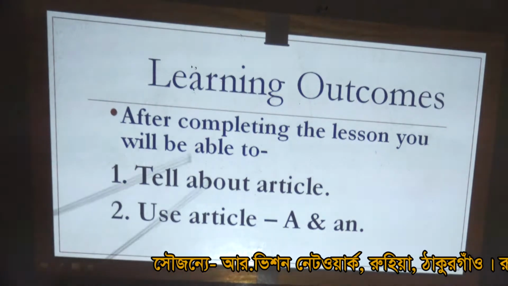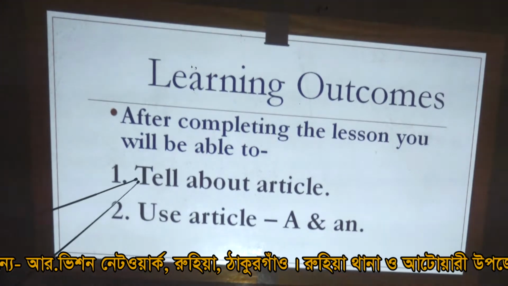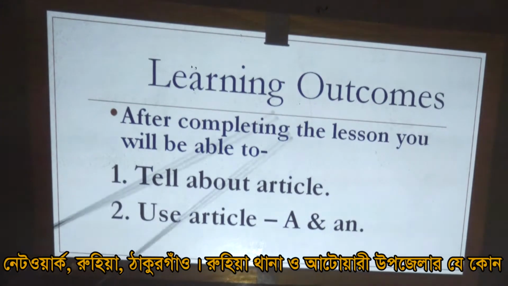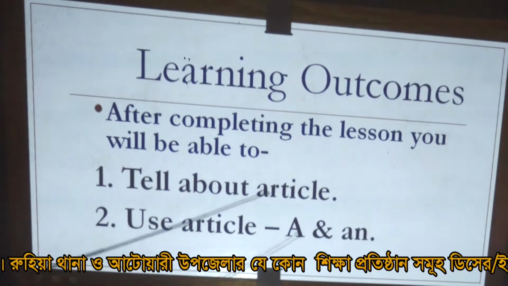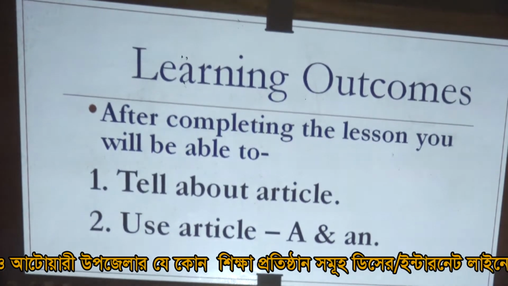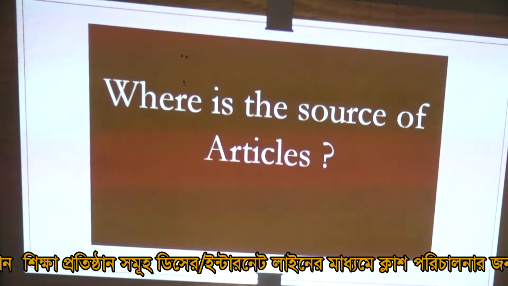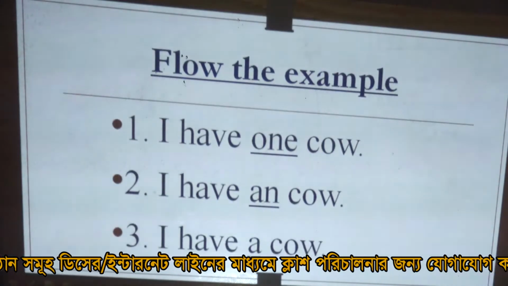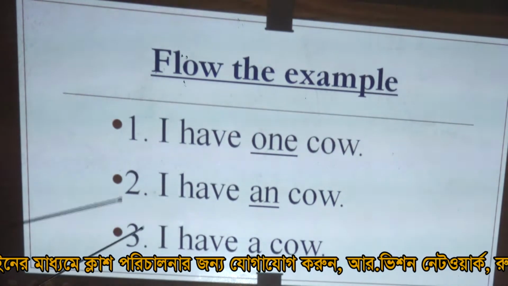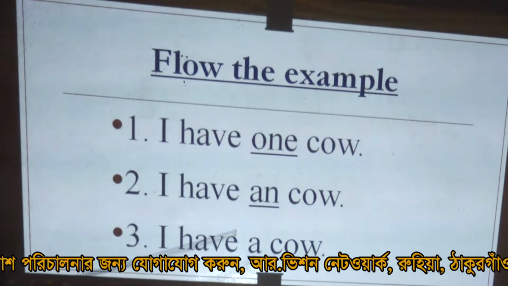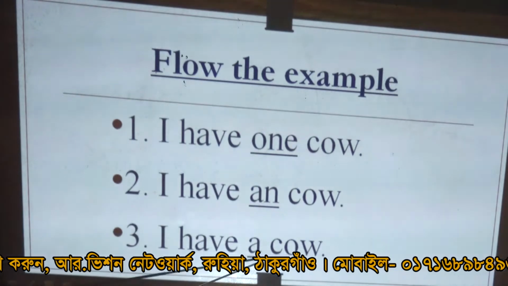Learning outcomes. After completing the lesson, you will be able to: number 1, tell about articles; number 2, use articles a and an. Only two topics I discuss today. At first, try to know the source of articles, or where they come from. Follow the example carefully. I have one cow. I have an cow. I have a cow. Here is one, an and a.